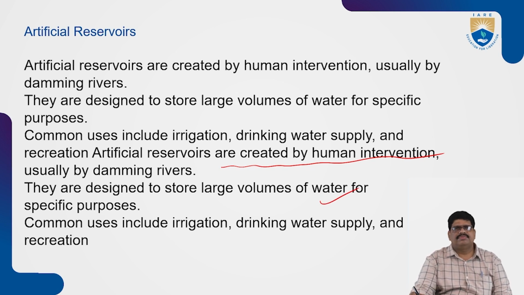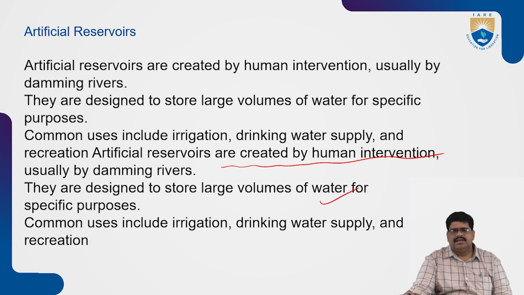Mainly, artificial reservoirs are constructed to store water and avoid the wastage of water during floods. The water can be stored and utilized as per requirements until the next monsoons. That is the main purpose of constructing reservoirs. Common uses include irrigation, drinking water supply and recreation. So these are some of the uses of artificial reservoirs.